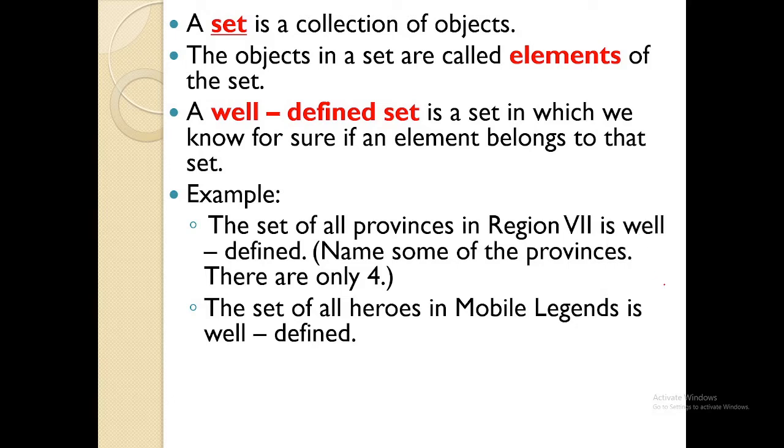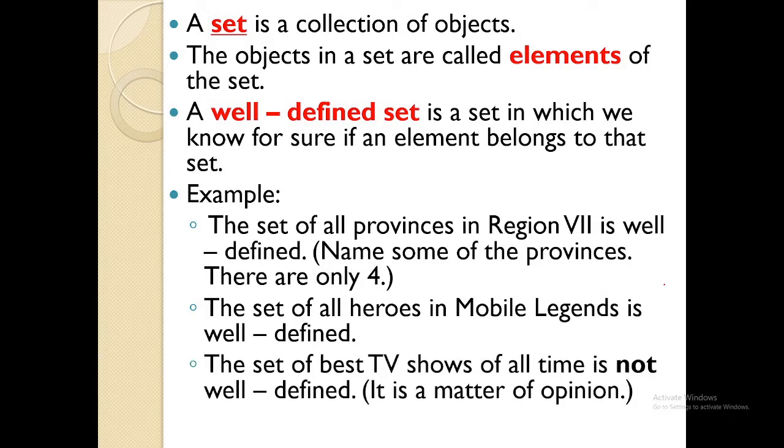Okay? Now, let's go to the third example. Set of best TV shows of all time. Why is this not well-defined? What is your opinion? What is your idea? Why is it not? The words best TV show. Here's the thing. What might be best for me might not be best for other people. For example, sir, I like this TV show, but there are people who don't like it, so it cannot be considered well-defined.